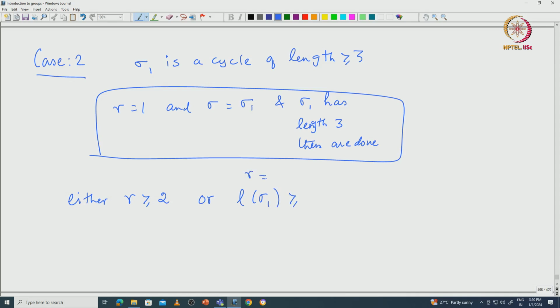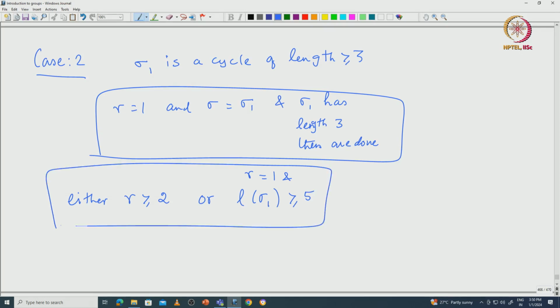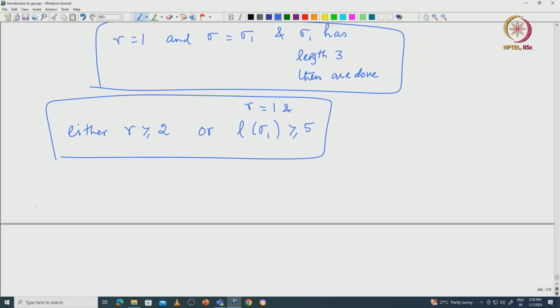If r is 1 and the length of sigma 1 is at least 4, it cannot be 4. If it is 4, then it becomes an odd permutation. So, it has to be at least 5. So, only these two conditions can happen, but in both conditions you can see that sigma must move at least 2 more elements, let us say p and q.